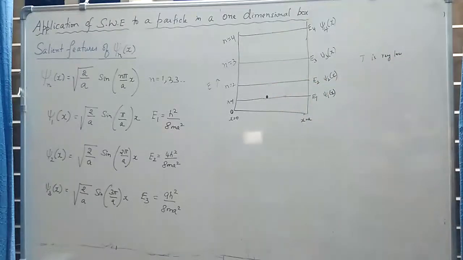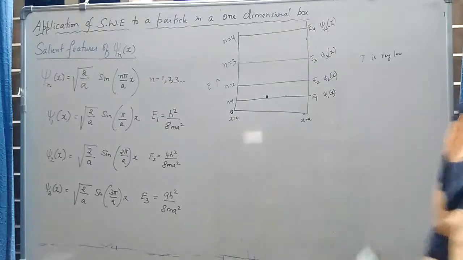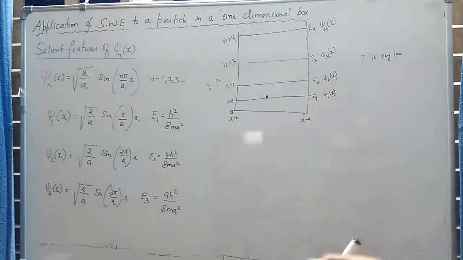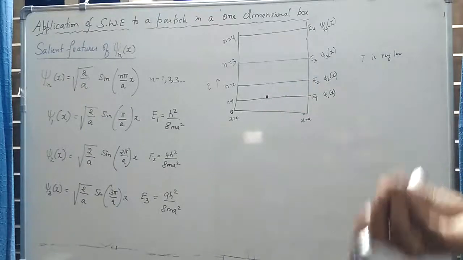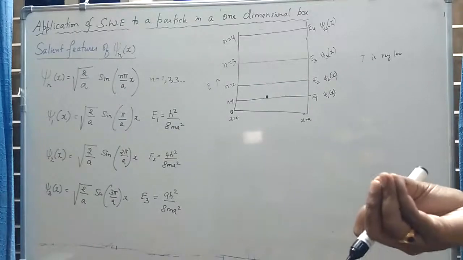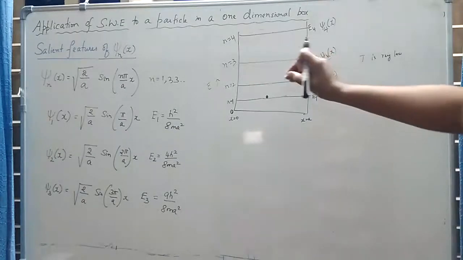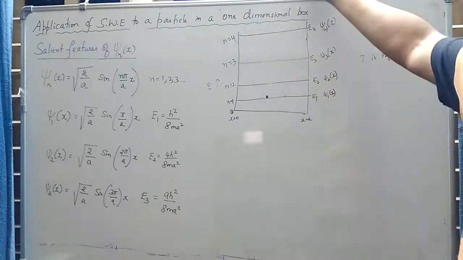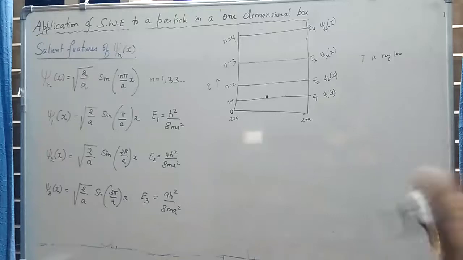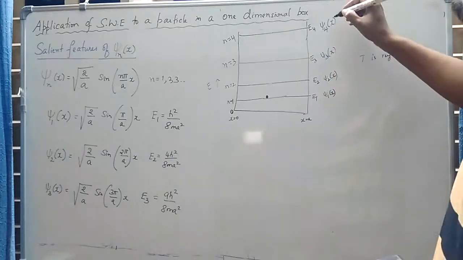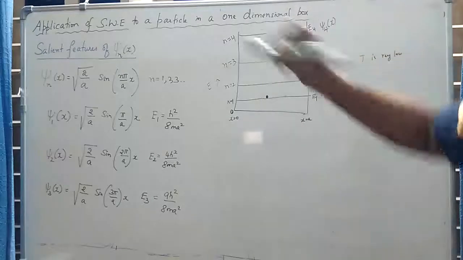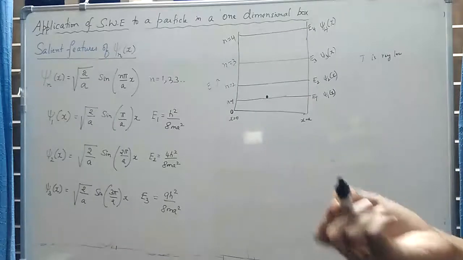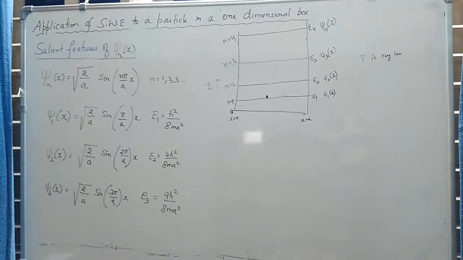If I increase the temperature, if the temperature is very high, then there is a possibility that the particle may be present in n is equal to 1, or it might have absorbed energy because we are heating, we are increasing the temperature. The particle may absorb energy and it may be in any excited state. It may be in n is equal to 1, the ground state, or it may be n is equal to 3, 4, 5, any state. So in such cases we exactly do not know to which wave function the state corresponds. So which wave function should I use, psi1 of x, psi2 of x, psi3 of x, because we exactly do not know in which particular state the particle is.